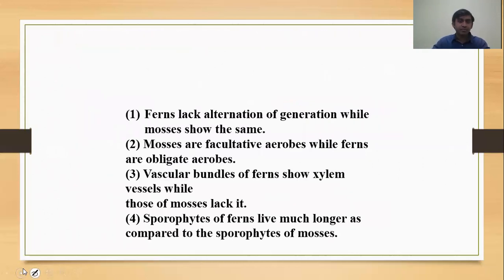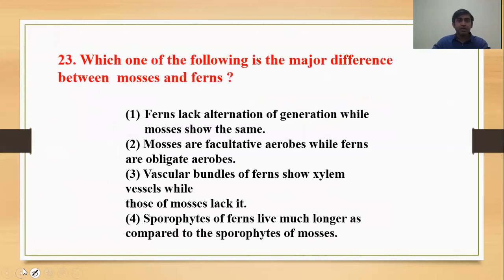Moving to next question, question number 23. Here it is. Which one of the following is the major difference between the mosses and fern? So I told you the pteridophytes are the first vascular cryptogam, and in case of bryophytes, the vascular system is not that much developed. So correct answer will be the 3rd. Vascular bundle of fern show the xylem vessel, while those of mosses lack it. There is no vascular system.